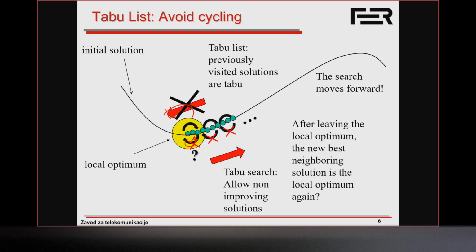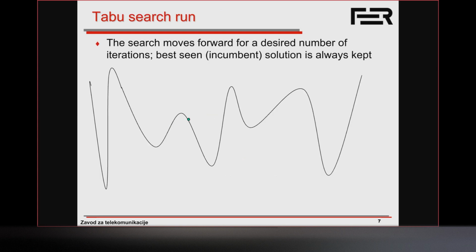What we're going to do is say for a certain number of iterations, either a certain solution or a certain move is going to be forbidden, but only for a certain number of iterations. Let's say for the next 50 iterations or for the next 10 iterations, we're going to forbid that move. Then after a certain number of iterations, we allow it again. That number of iterations is called our taboo tenure or taboo length. And I'll get to that in a moment.